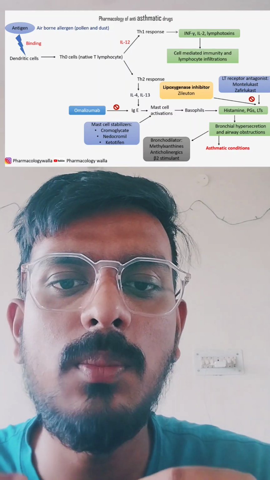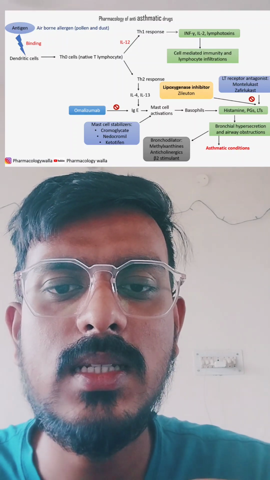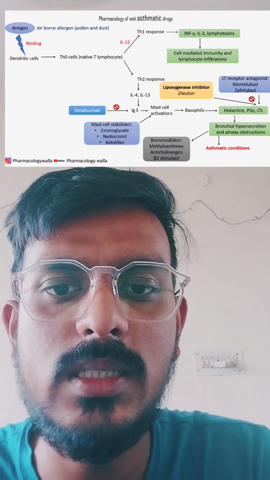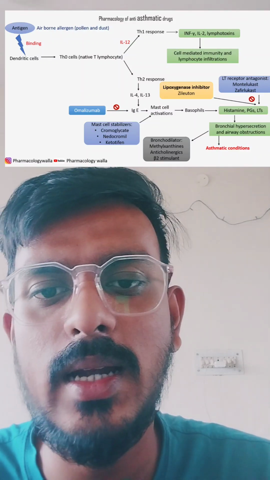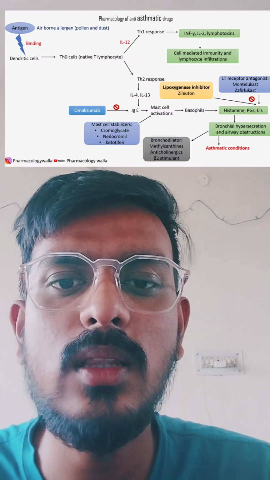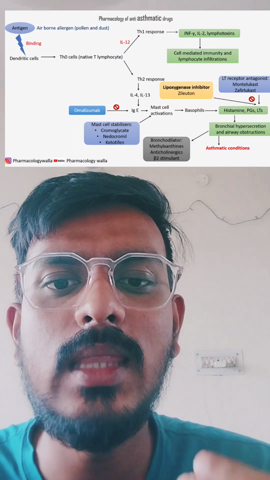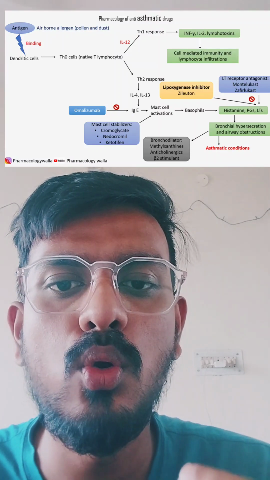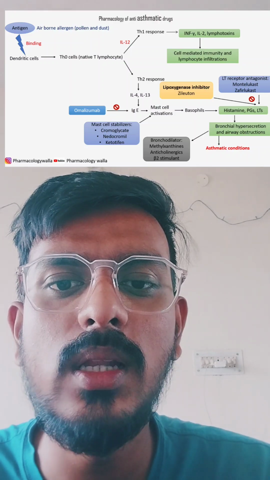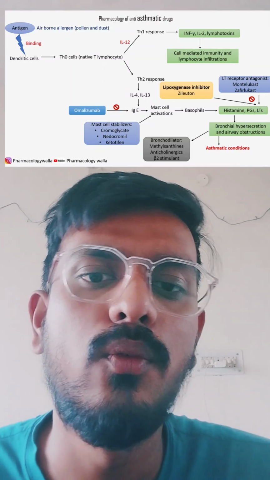IgE binds to the mast cell, then the mast cell activates the basophils, and when degranulation of basophils takes place, there is a release of prostaglandins, leukotrienes and histamines. These are the prime factors, or autacoids, and they cause bronchoconstriction and increased mucus secretion, which leads to airway obstruction, and asthma develops.